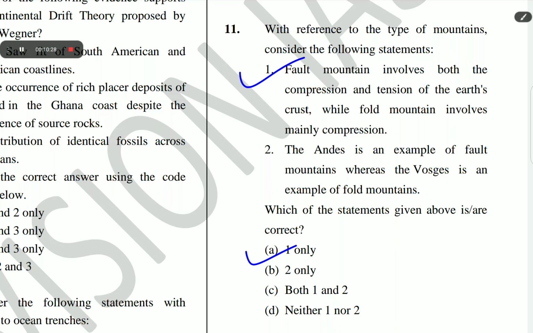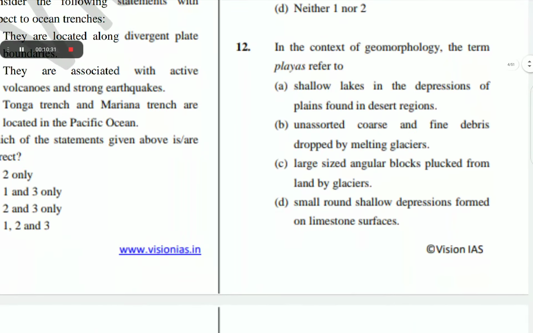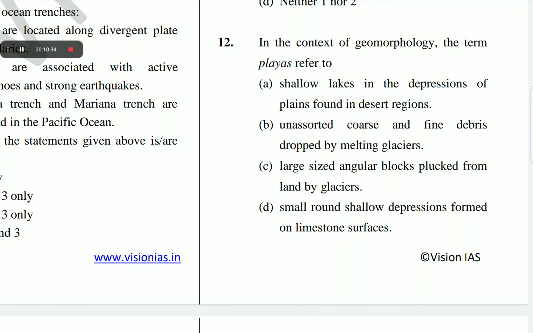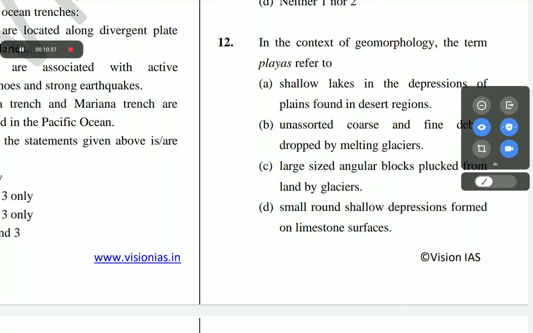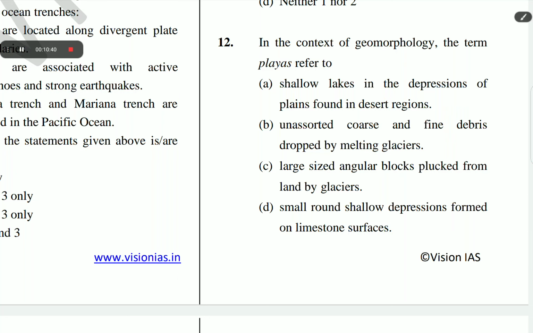The next question is question number 12. In the context of geomorphology, the term playas refers to. The correct answer of question number 12 is A. Shallow lakes in the depression of the plains found in desert regions. Plains are by far the most prominent landforms in the desert. In basins with mountains and hills around and along, the drainage is towards the center of the basin, and due to gradual deposition of sediment from the basin margin, a nearly level plain forms at the center of the basin.